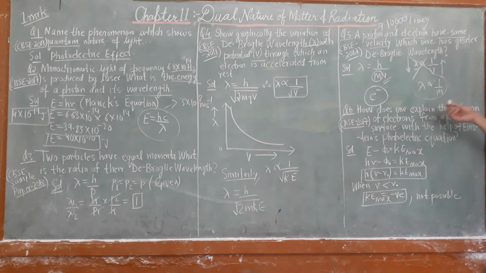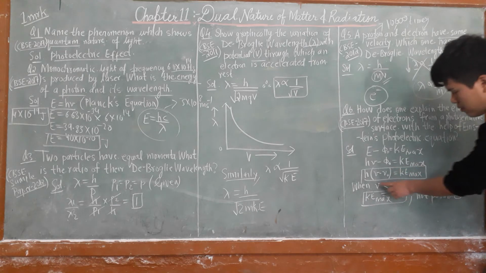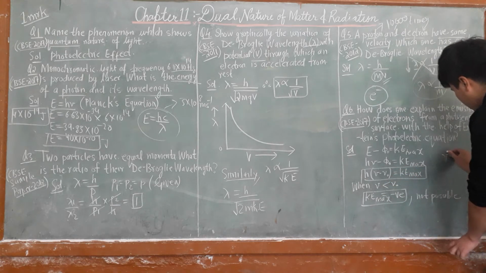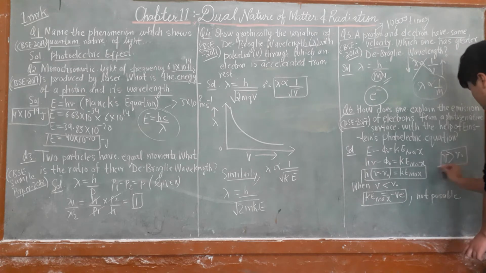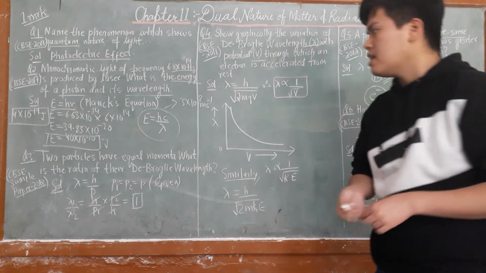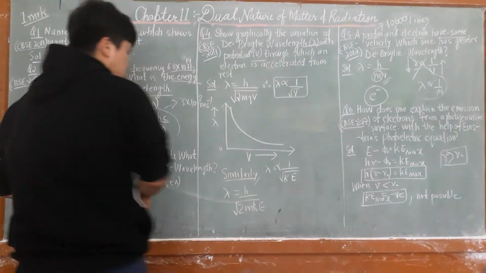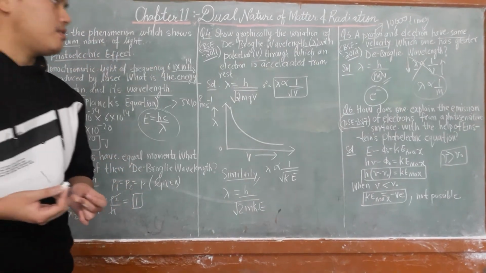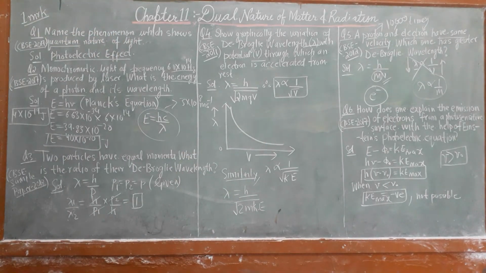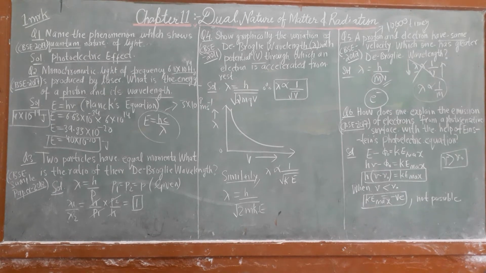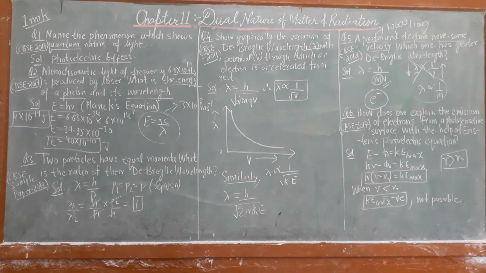So in order to show the photoelectric effect, nu should be greater than nu naught. Incident frequency should be more than threshold frequency. This is how you write it for 1 mark. Don't write more than 2 lines. Write the formula and a statement in one sentence. Okay, so next question on your screen.